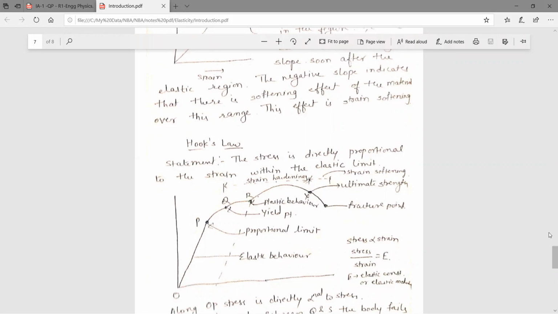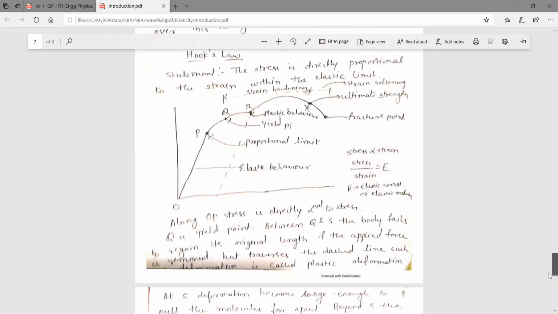The material will break. So here along OP, stress is directly proportional to strain. Then Q is the yield point.